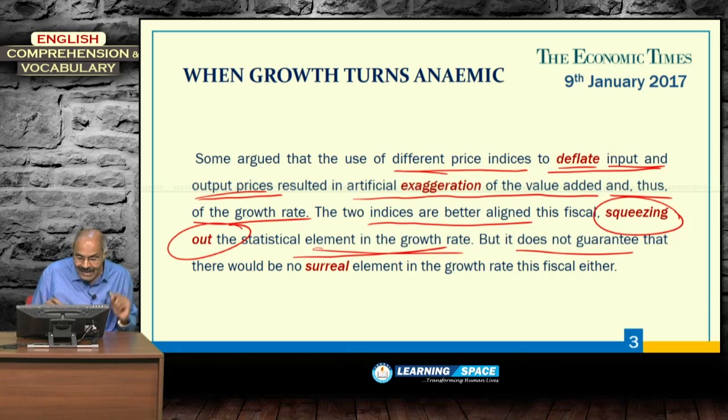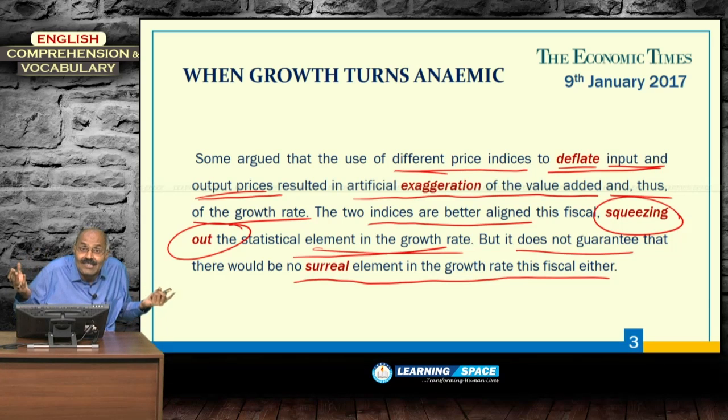It does not guarantee that there would be no surreal element in the growth rate this fiscal either. This year also, there is no guarantee that there will not be exaggeration.